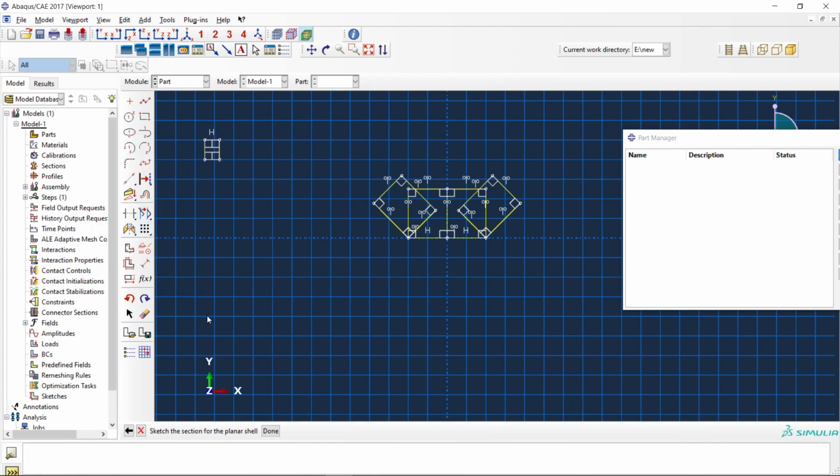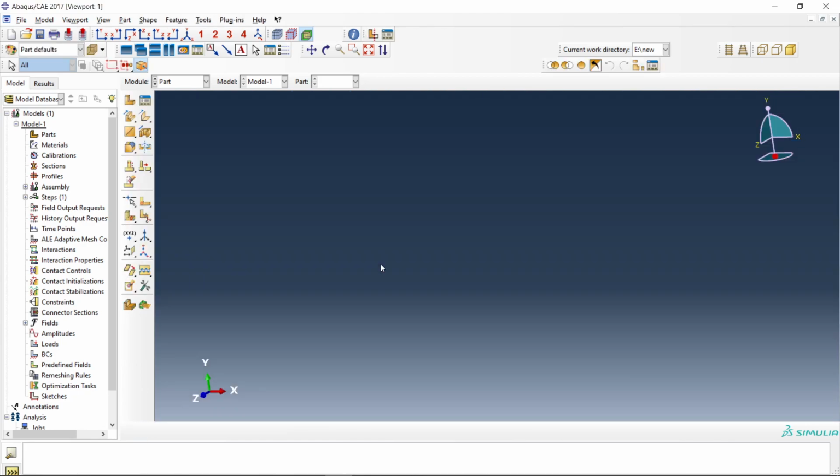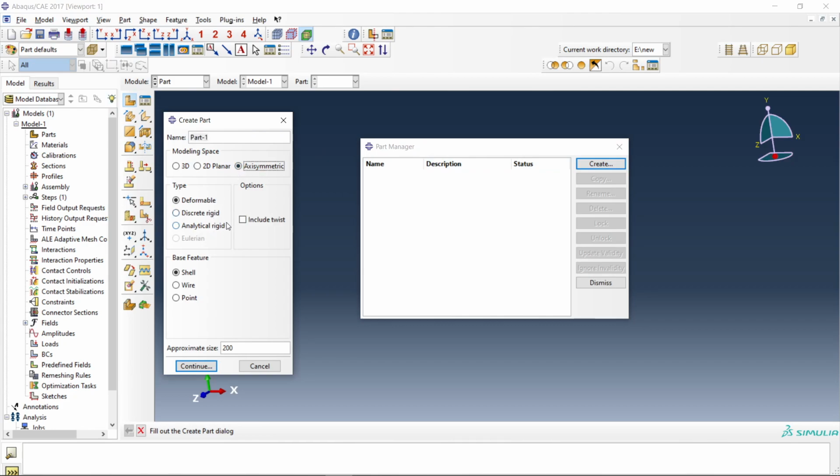Okay, these are the tools I have used mostly. So now let's move on to the next section. Let's say we are creating an axisymmetric part.